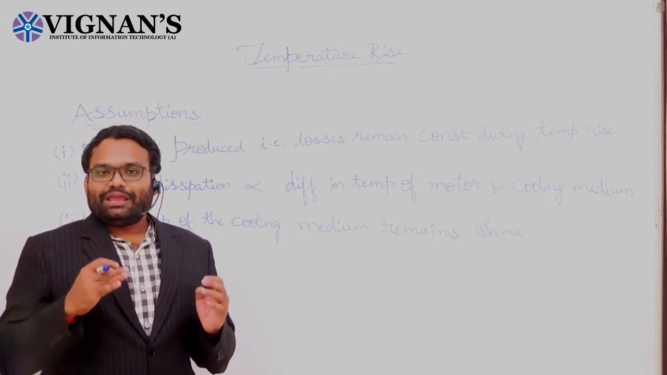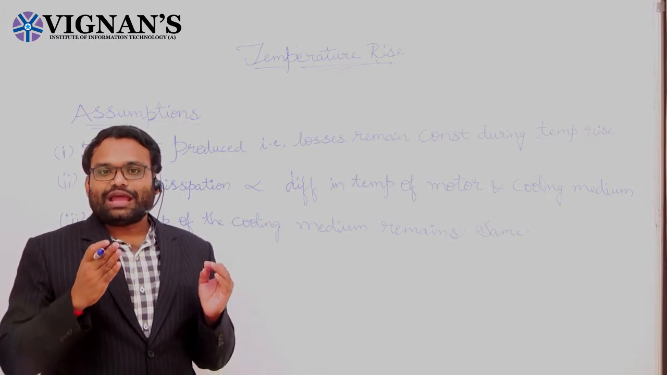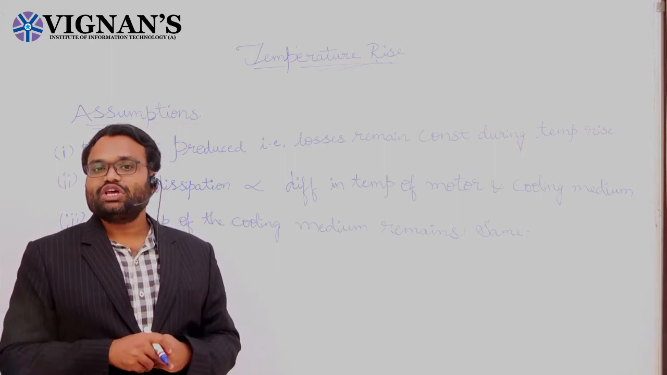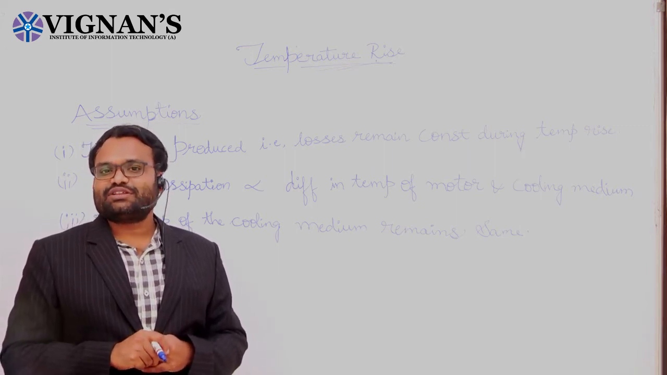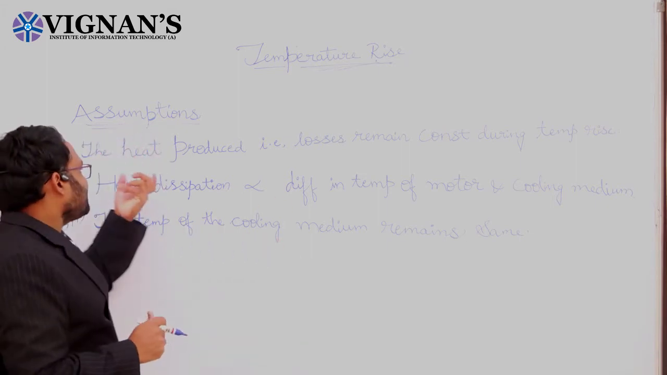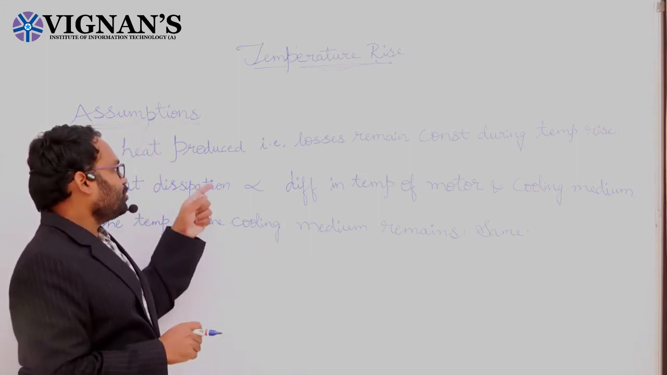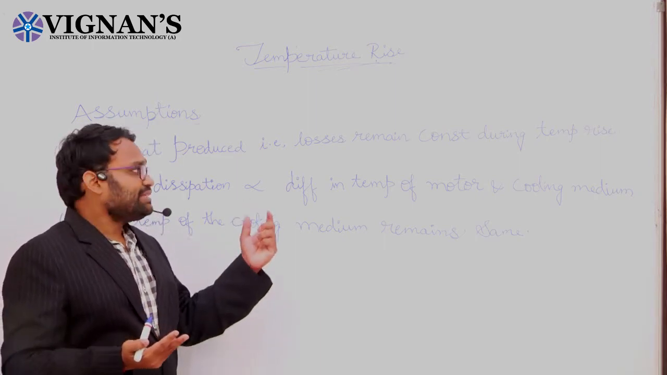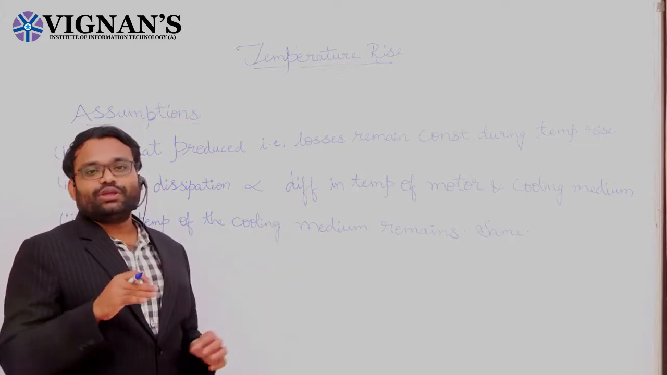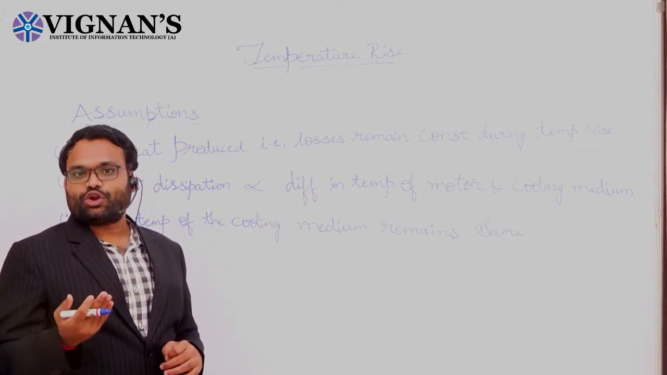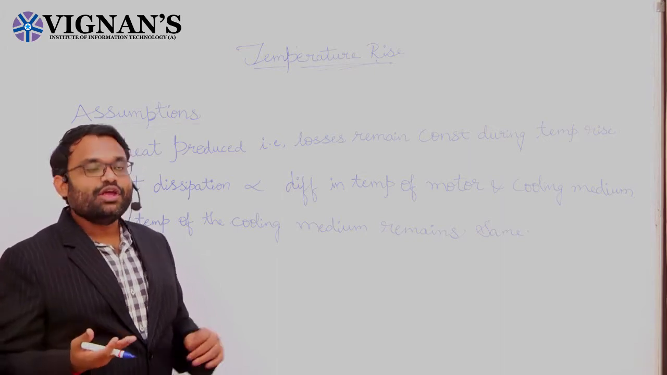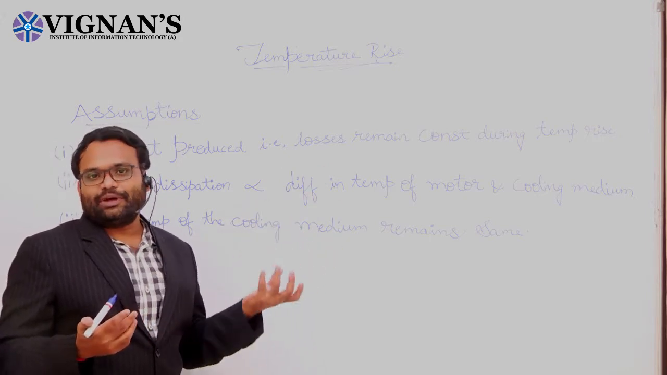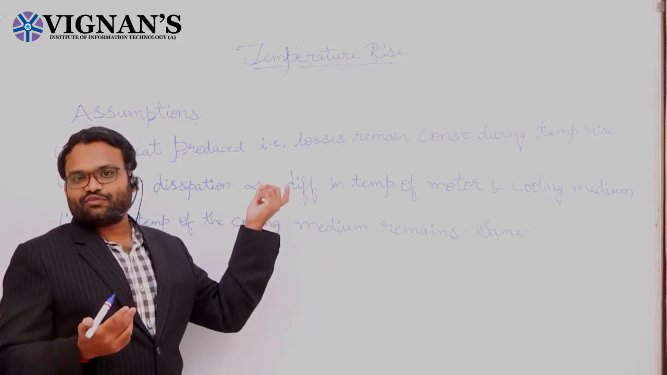So in order to calculate the temperature rise equation with this constraint, the equation will become very complex. That is the reason we will take some assumptions. The first assumption, in order to simplify the temperature equation, is that the heat produced, that means the losses, will remain constant during the temperature rise. Clear? That is the first and foremost assumption.